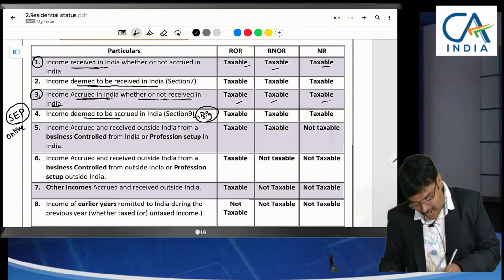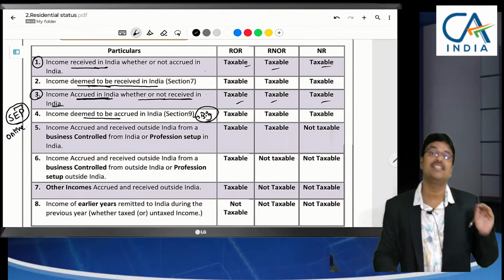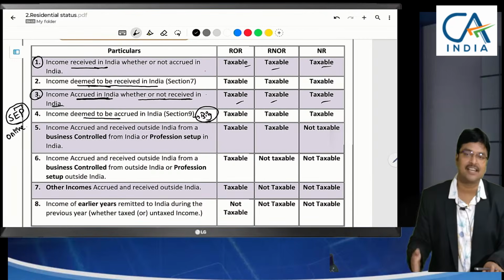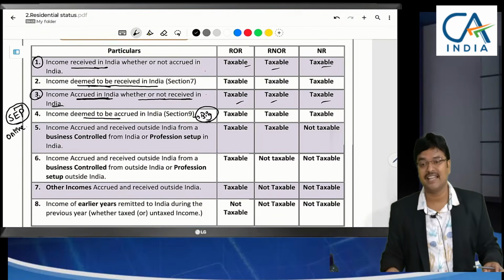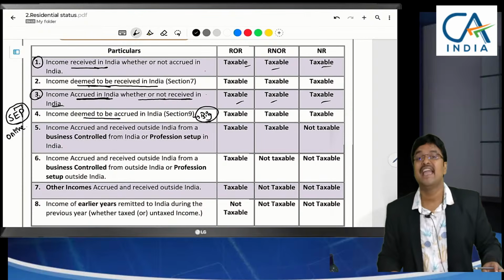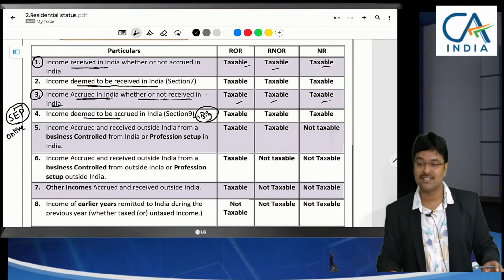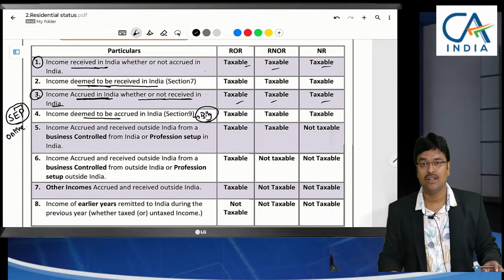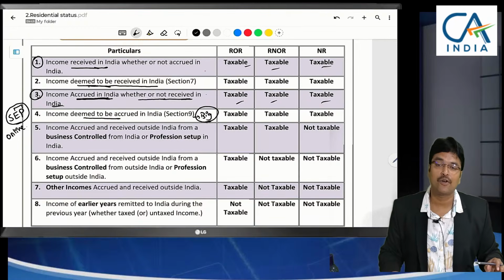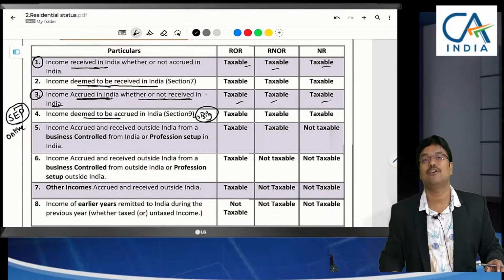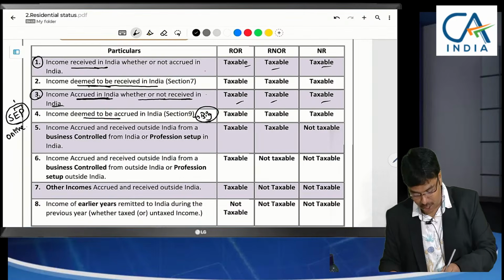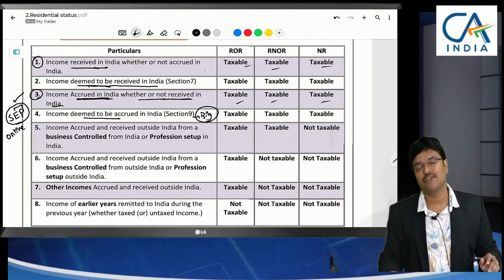If there is an economic presence in India, not physical presence. If there is physical presence in India, you will be taxable, no doubt. Even though there is no physical presence in India, a new concept called economic presence has come into existence. If you have more than 3 lakh users, or if you are receiving more than 2 crores, then it will be taxable in India, they have specified. That significant economic presence aspect is very important for our discussion.